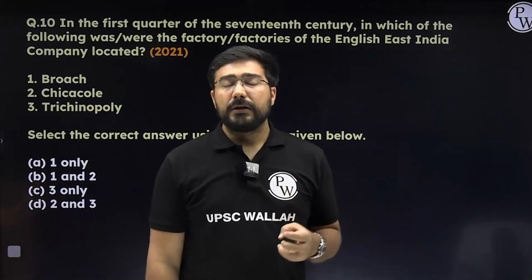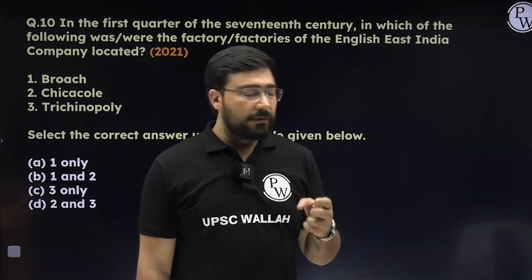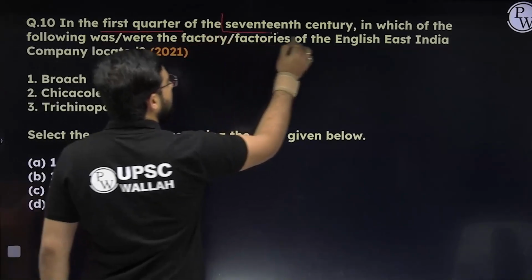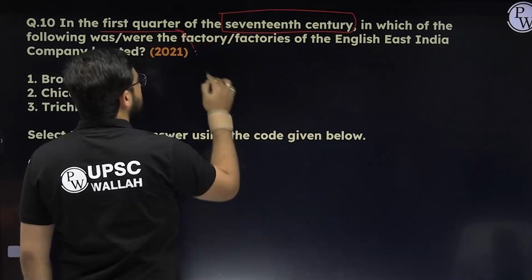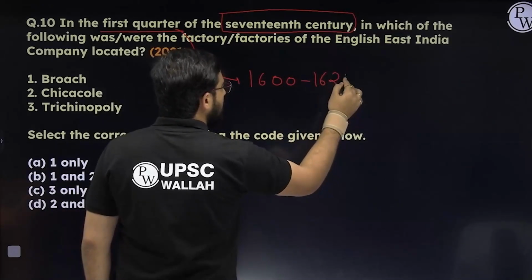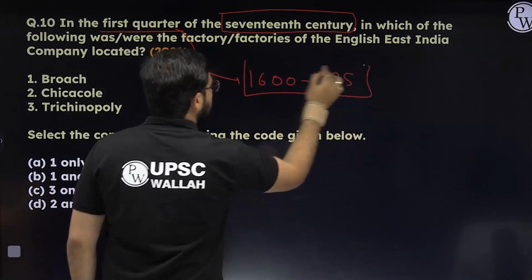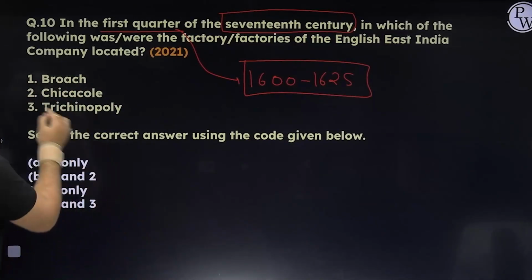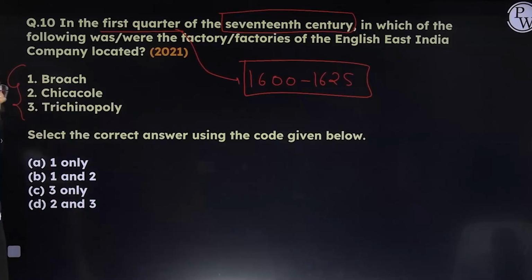Okay, which are the initial settlements related to the British? So they asked in the first quarter of the 17th century. So please always understand the instructions. The 17th century is 1600 to 1625. The first quarter we are discussing about. In which of the following were the factories of East India Company located? Now three options have been given.